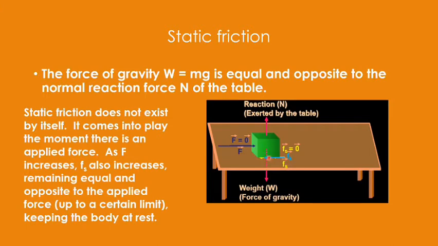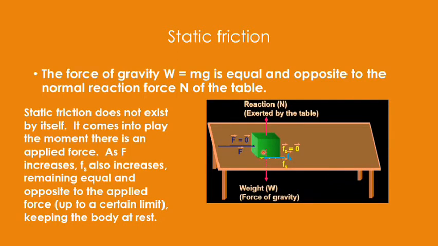So when applied force is 0, static frictional force is 0. But when applied force is not 0, then static frictional force will also not be 0. And you can increase this value of the applied force. Static friction will also keep on increasing depending upon the mass of this block.